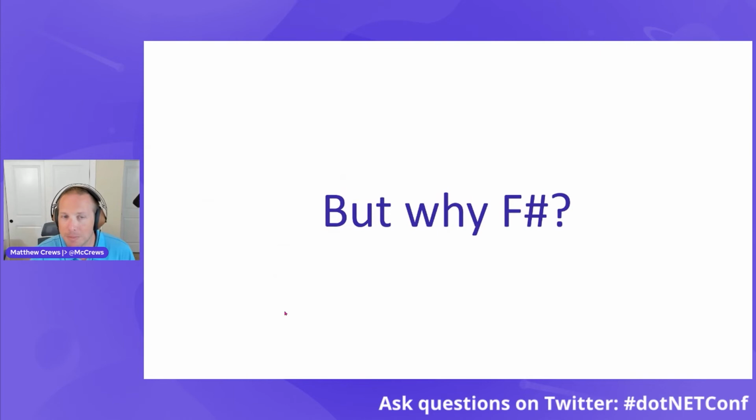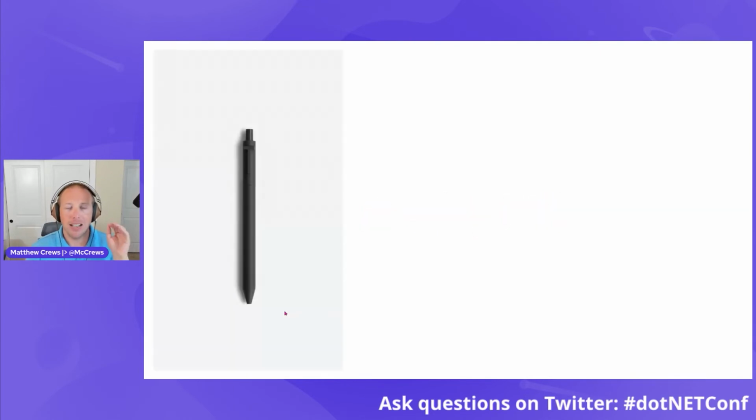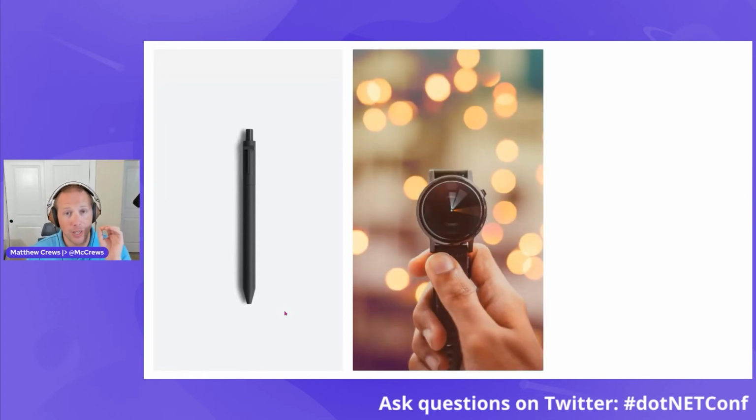So why F#? F# allows us to write clear, clean, concise code. It allows us to write that code quickly because it's so succinct in order to define new types in F#. Not only that, it's fast code because it's all running on top of .NET, which is an incredibly fast runtime.